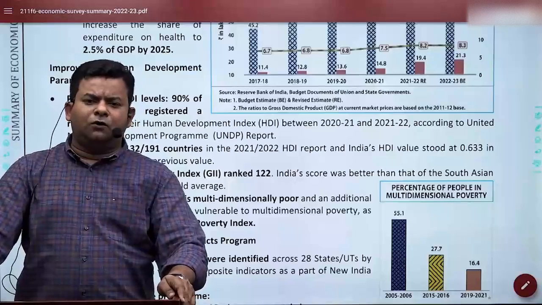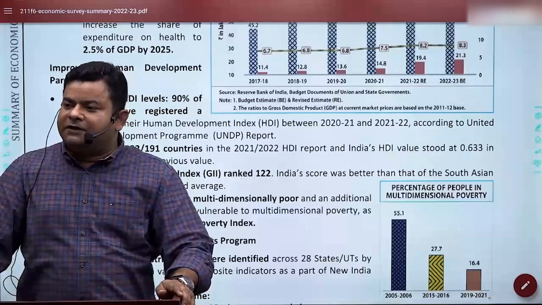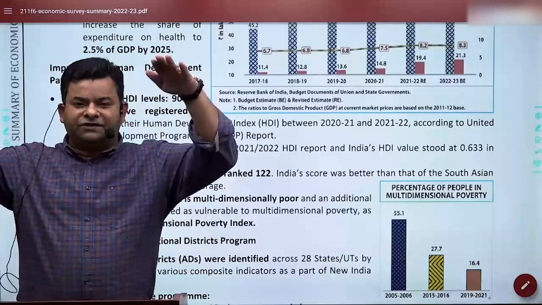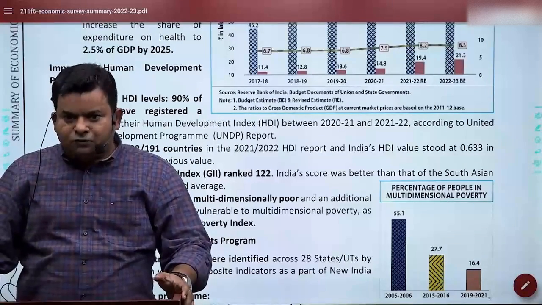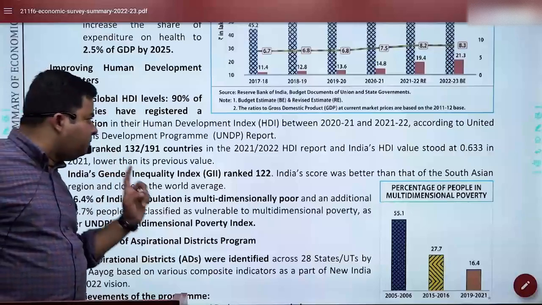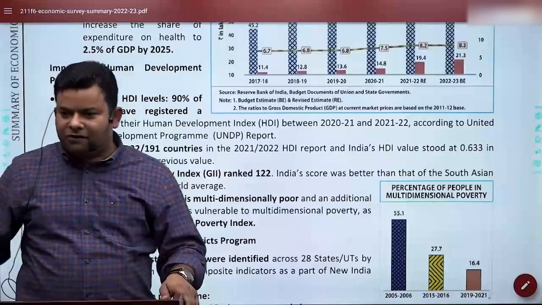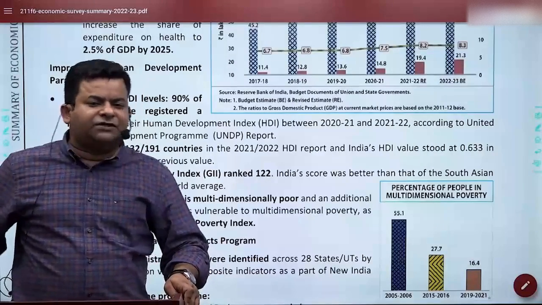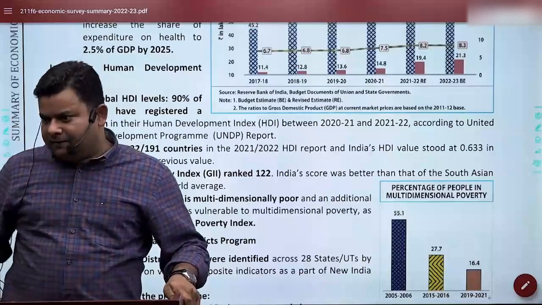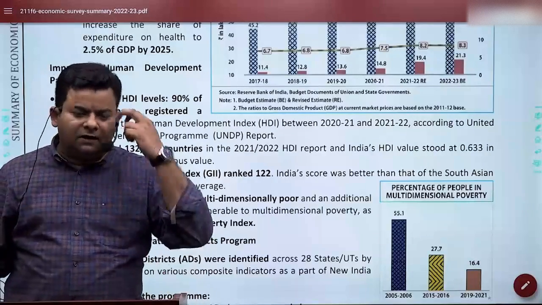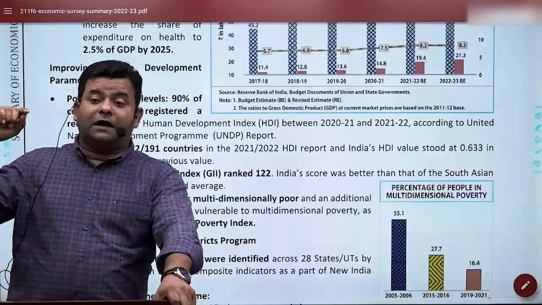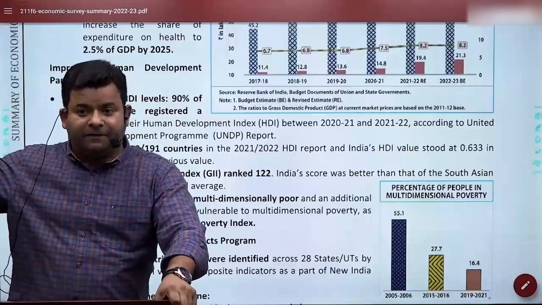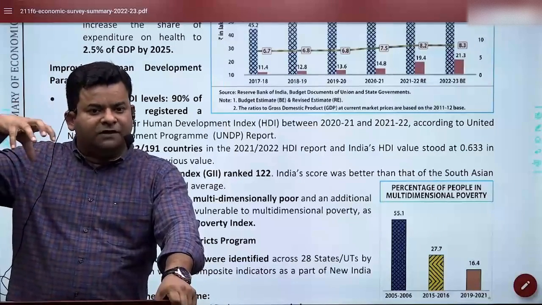But across the globe, due to COVID, the HDI report of many countries has gone down, and we are no exception to that. So our life expectancy has gone low. That is something which is bothering. Life expectancy is now 67.2. I'm sure you have read in your routine classes that the current life expectancy is 67.2, while in the earlier report it was 69.7. So can you see the impact of COVID is visible?